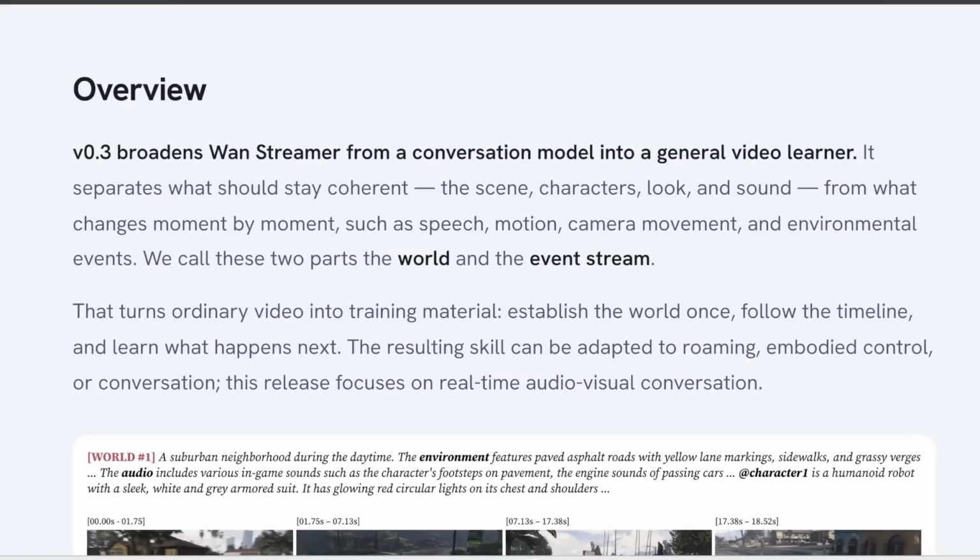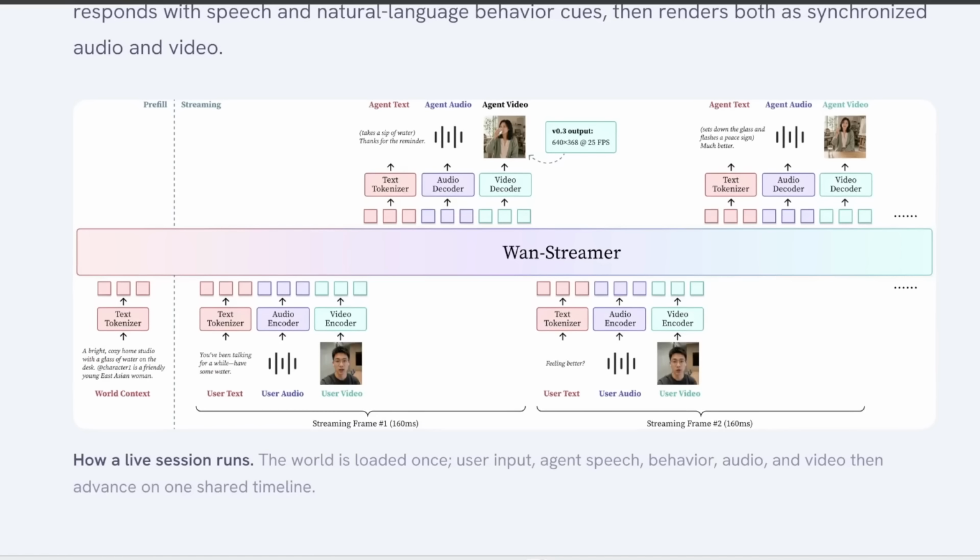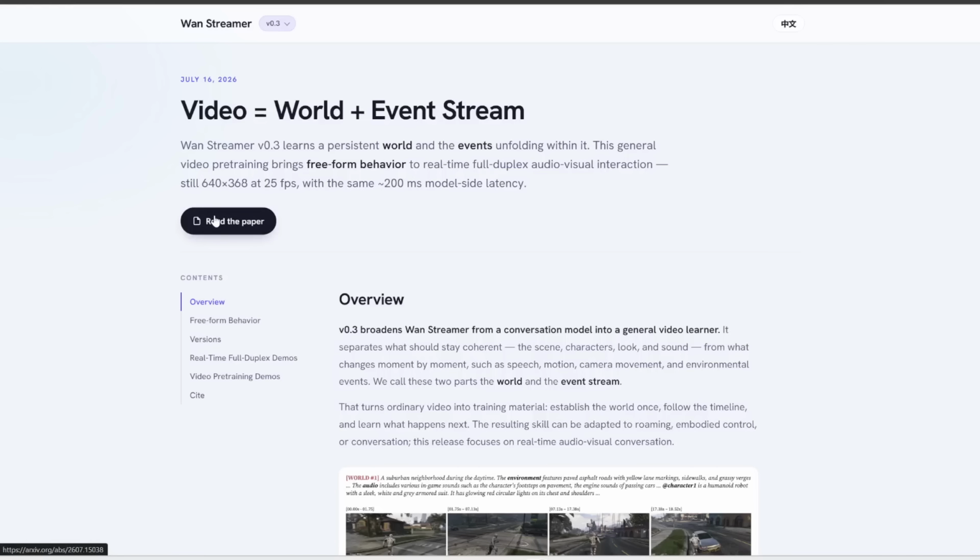Okay. And the key here is to divide the video into two parts, the world and the event stream. The world contains everything that should remain consistent, like the character's appearance, the room, the visual style, the background, etc. And then the event stream contains everything that's changing over time, including the speech and body movements, camera motions, and other events. And then during a live session, the user's camera, microphone, and text also become part of this event stream. For now, they've only released a technical paper. Hopefully they will open source this in the future, but for now, if you are interested in reading further, I'll link to this main page in the description below.